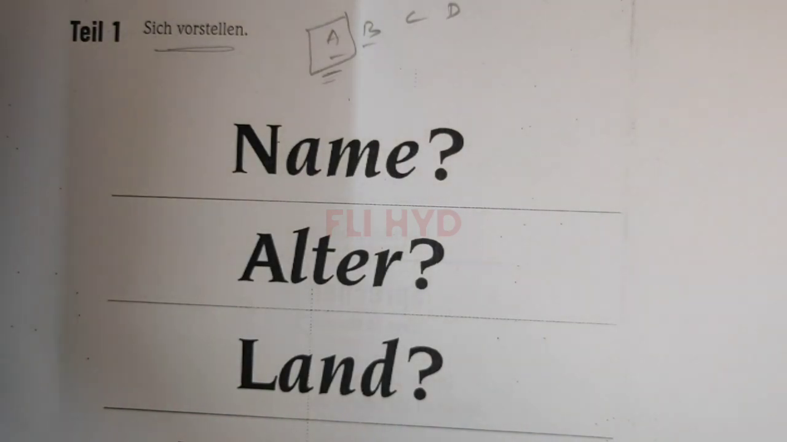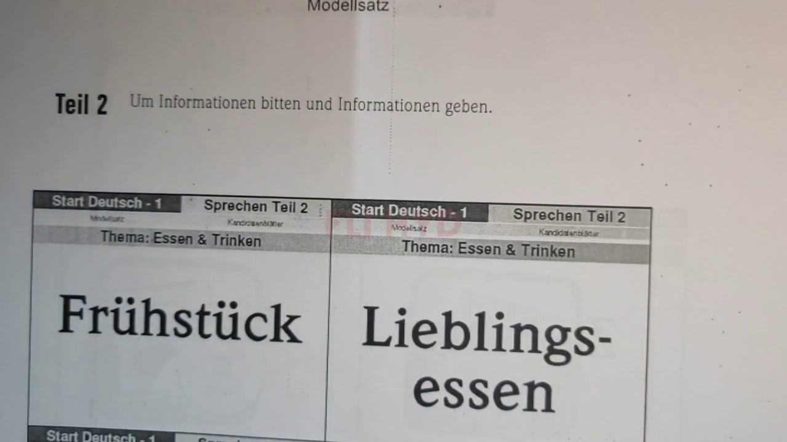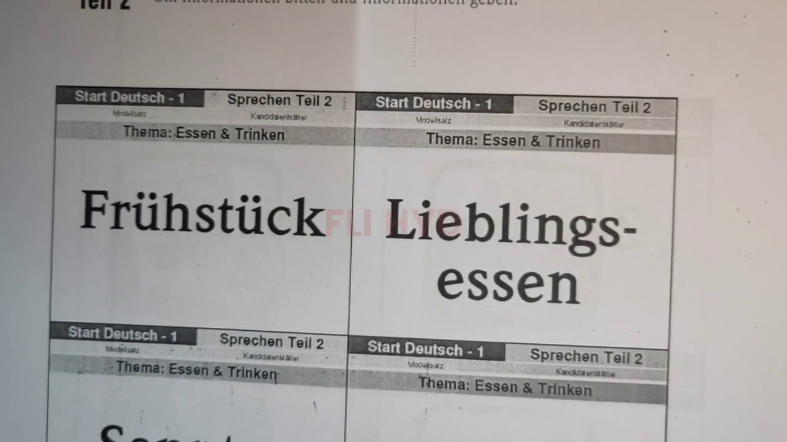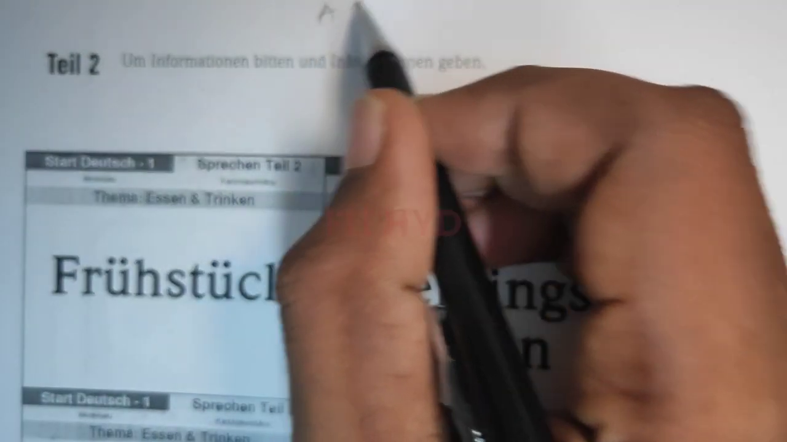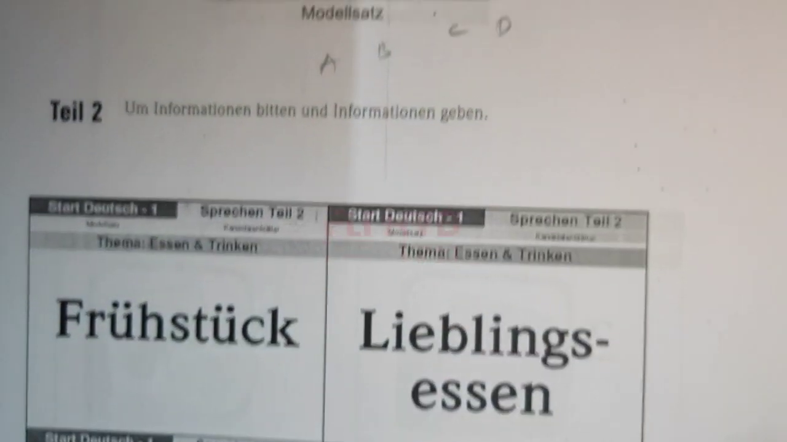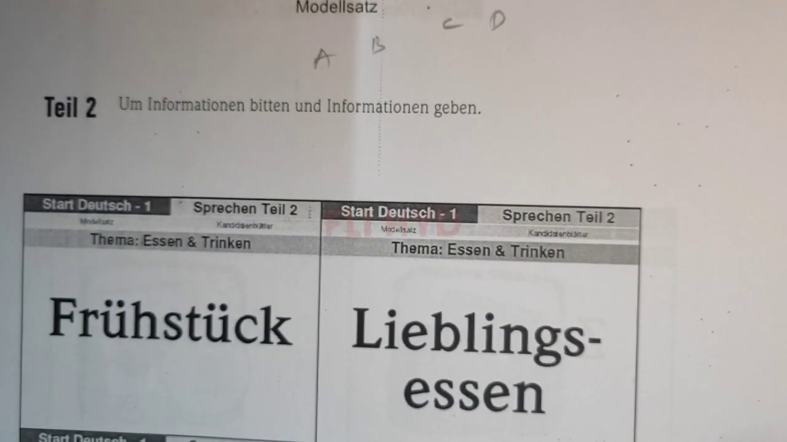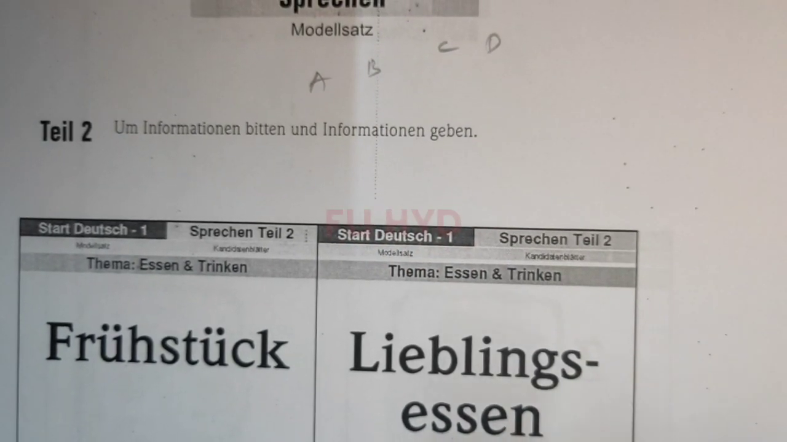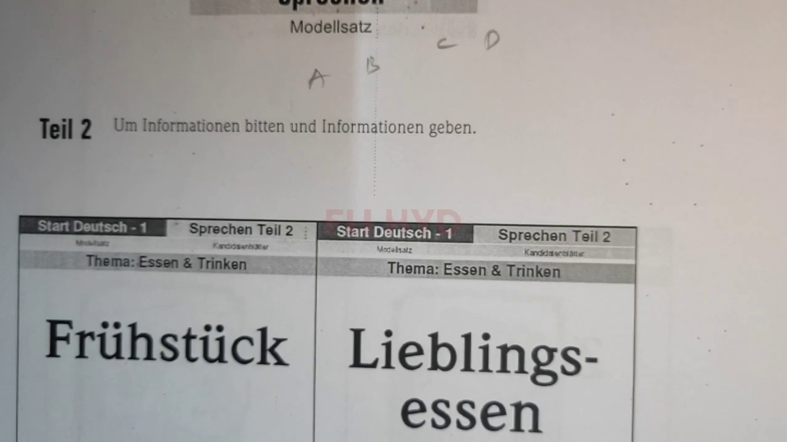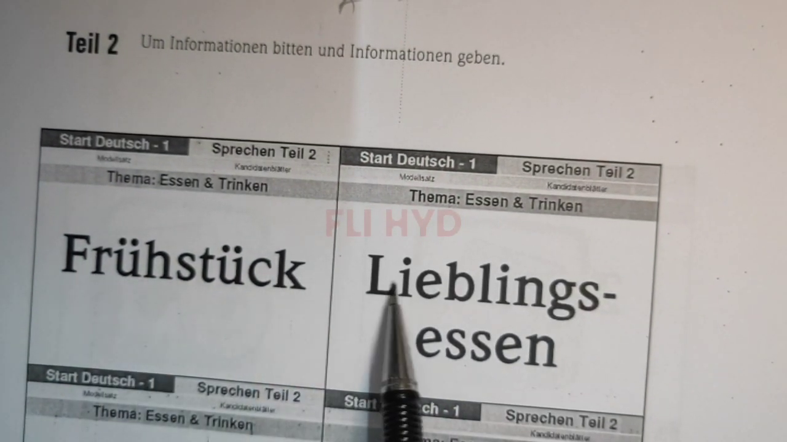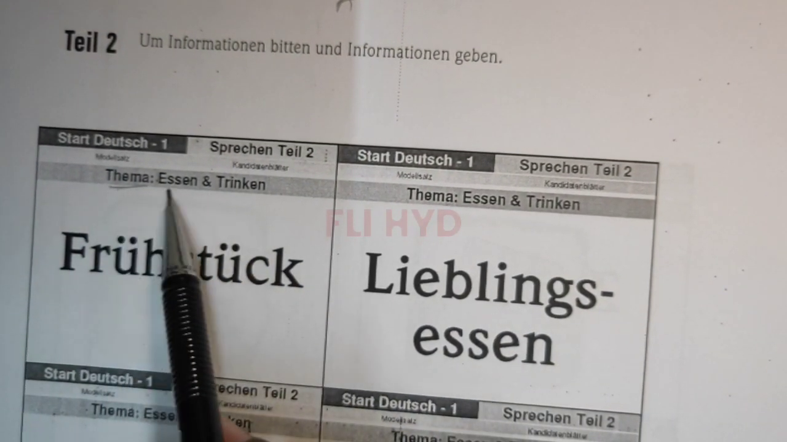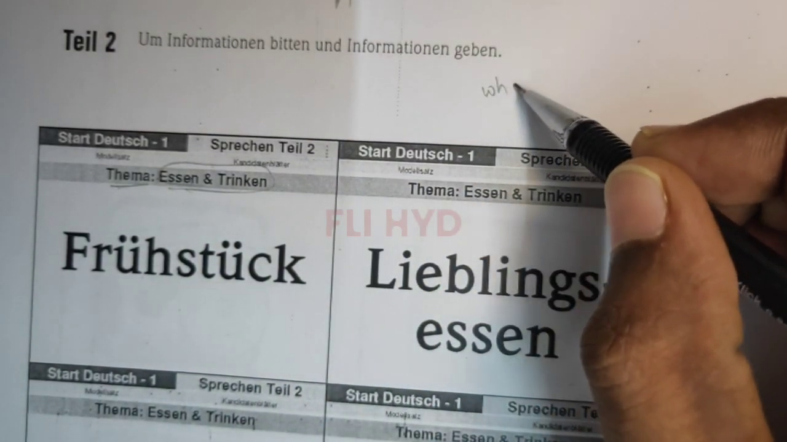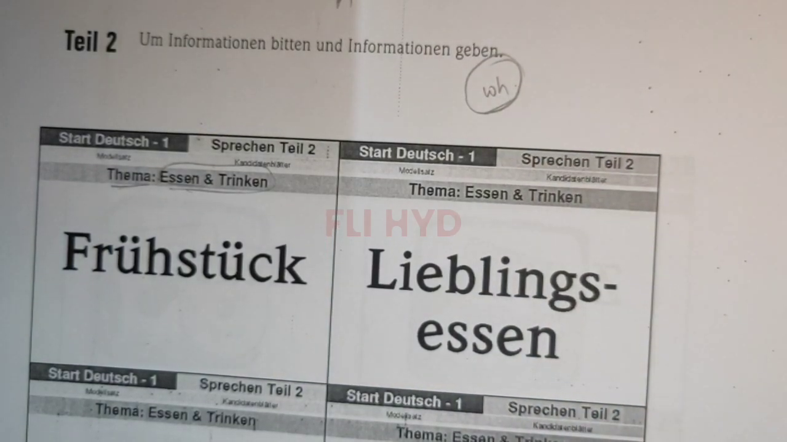Next one, tile 2. In tile 2, you'll be given some words. As I told you, there are 4 persons, A, B, C, D. On the table, the cards will be flipped over, so you cannot see anything, and you just flip a card and find words on it, like Frühstück, Lieblingsessen, and a theme will be given, like Essen und Trinken. And you have to make a WH word question. It's very, very important. You have to make a WH word question.